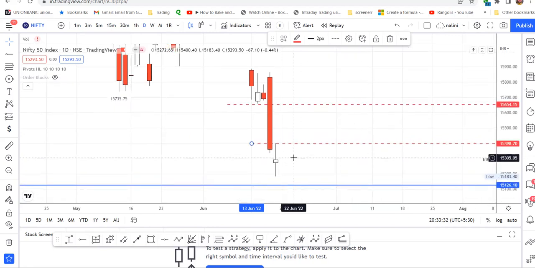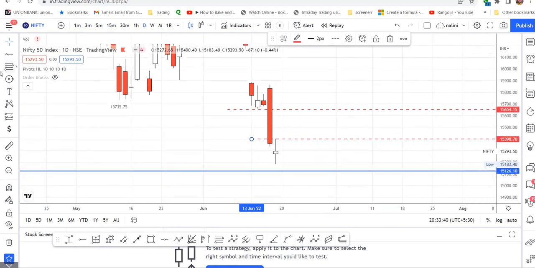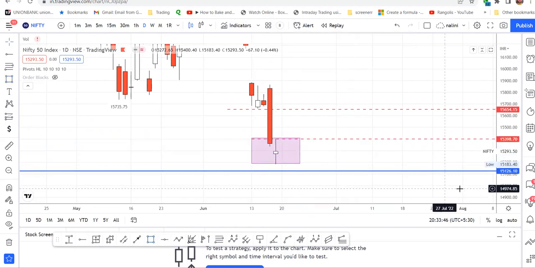So Nifty can try to push a little bit upwards, or otherwise, if this sell-off continues, this is a pause. This candle is a pause.